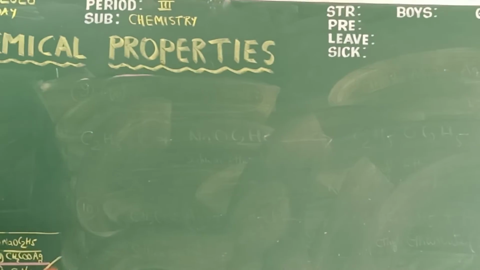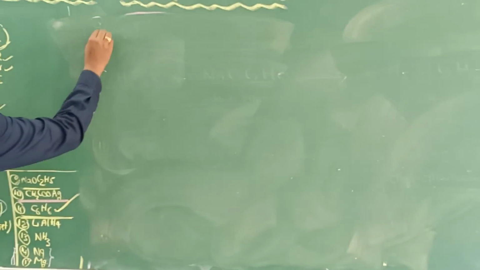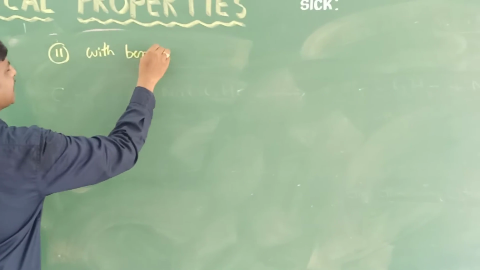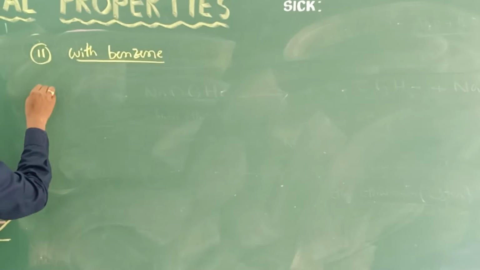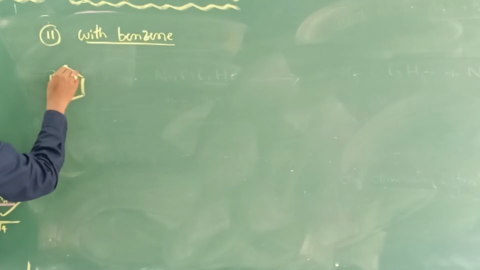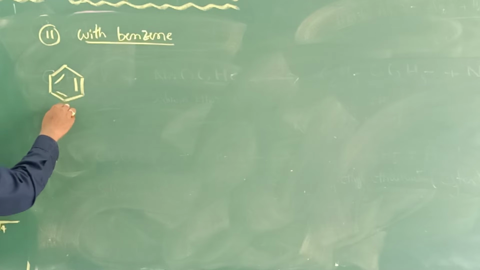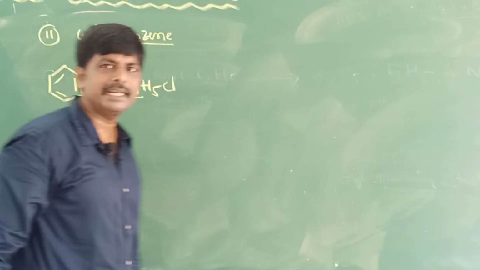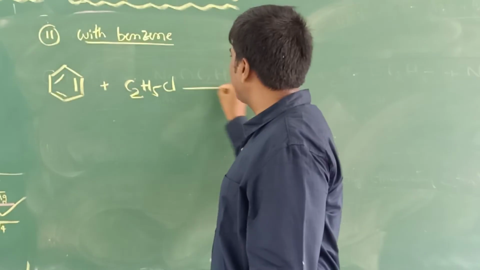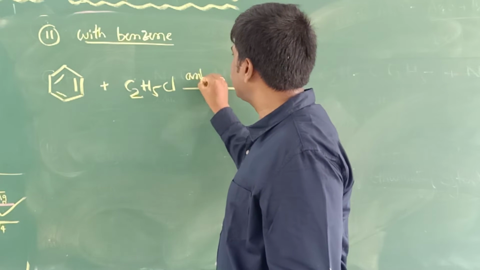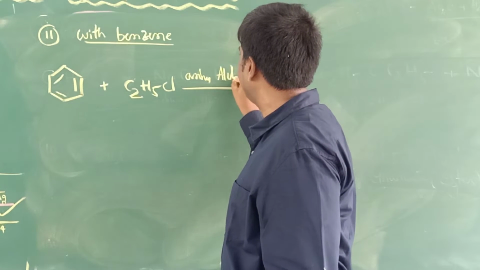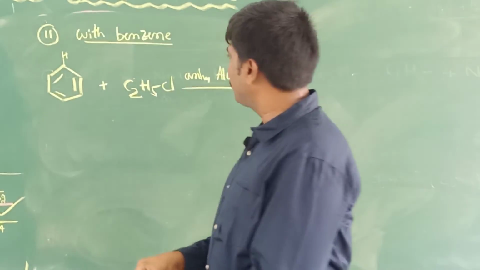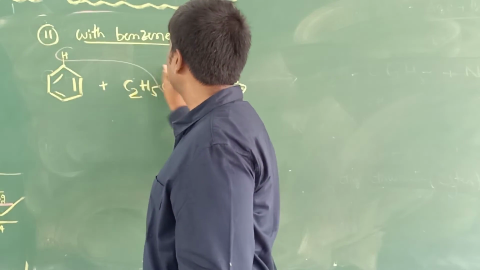Okay, now the 11th reaction, with benzene. Reaction of haloalkane with benzene. This reaction you already know from 11th class. You take benzene and react it with chloroethane, C2H5Cl, in the presence of anhydrous AlCl3, a Lewis acid. So what is the product?